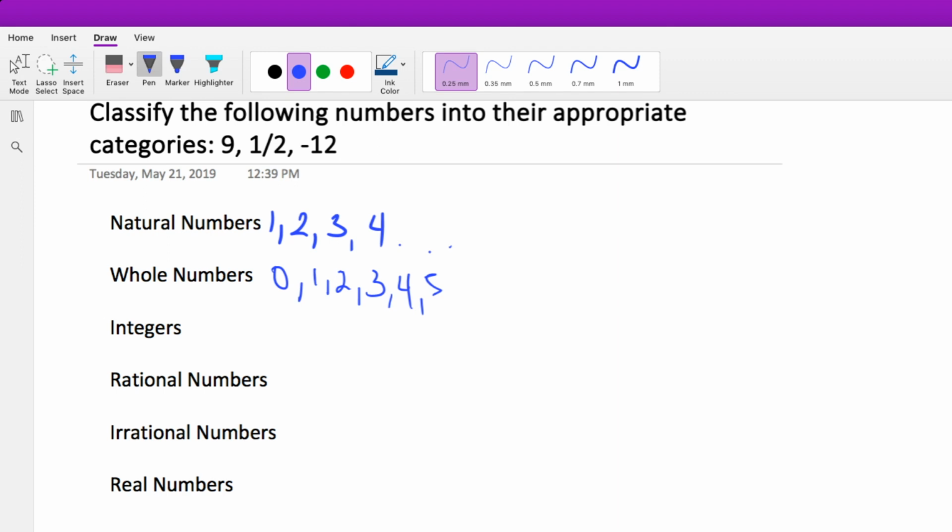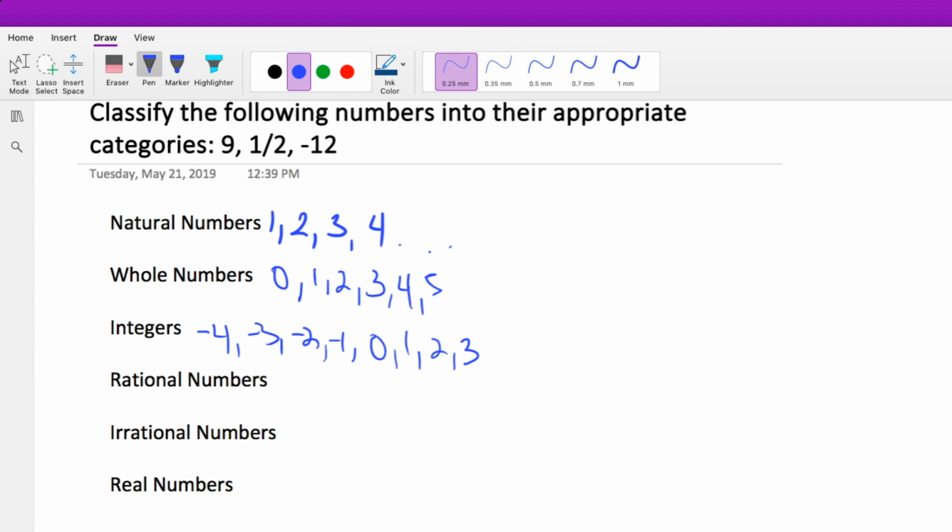Now, what is an integer? Integers are natural numbers, whole numbers, and the negative version of them. So we would have -4, -3, -2, -1, 0, 1, 2, 3, and you get the point.